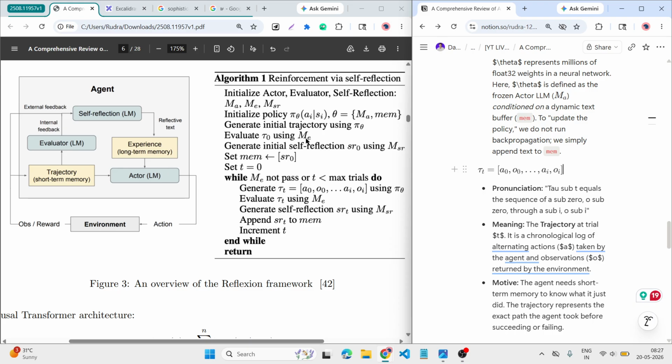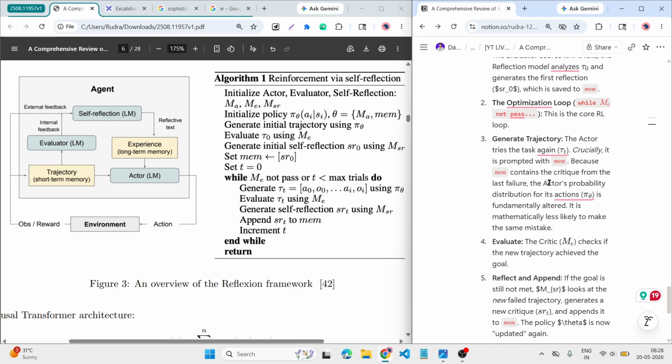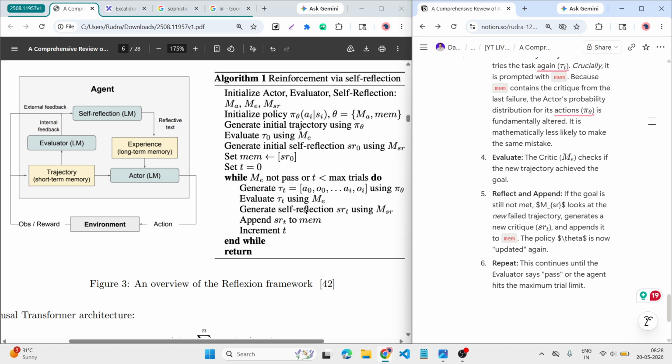After getting the data from the evaluator, it goes to the self reflection. Then it gets into the long term memory. Yeah, this is the overall system.